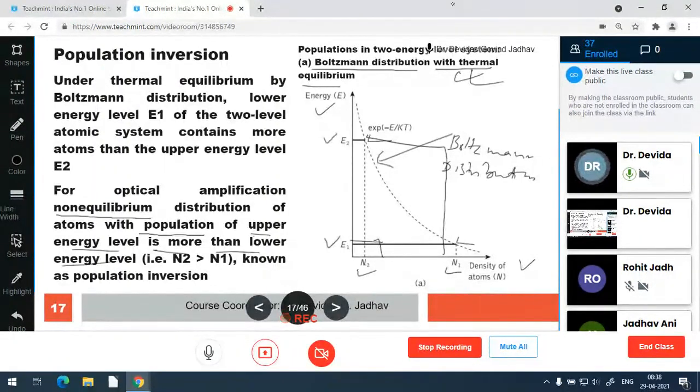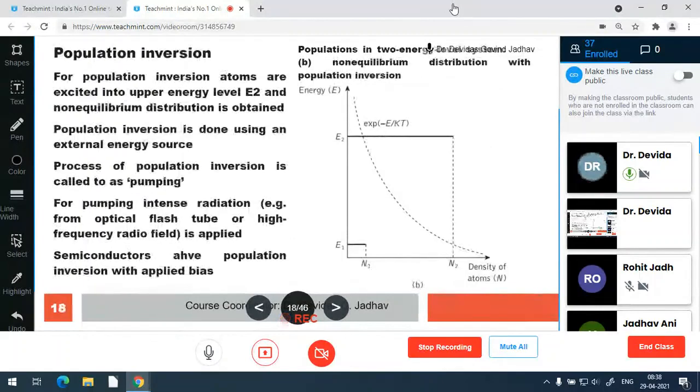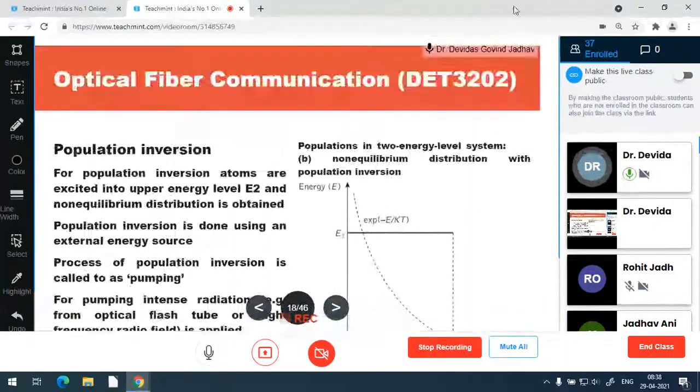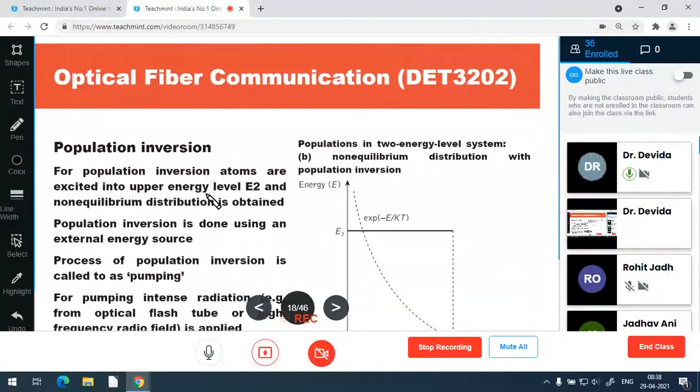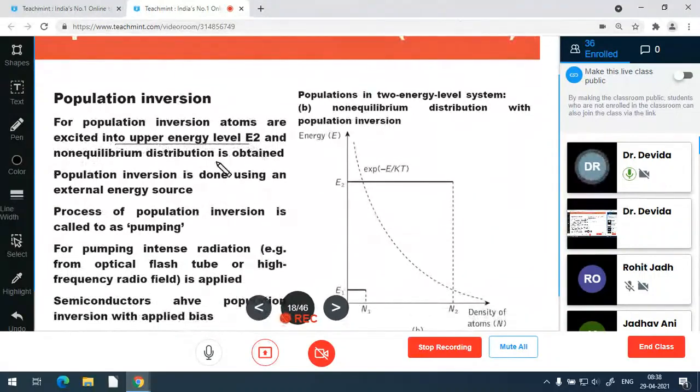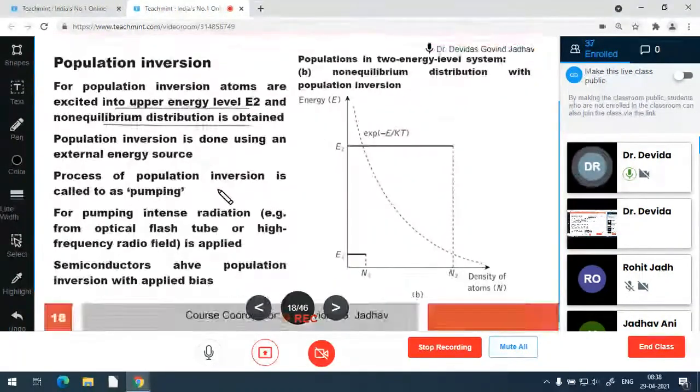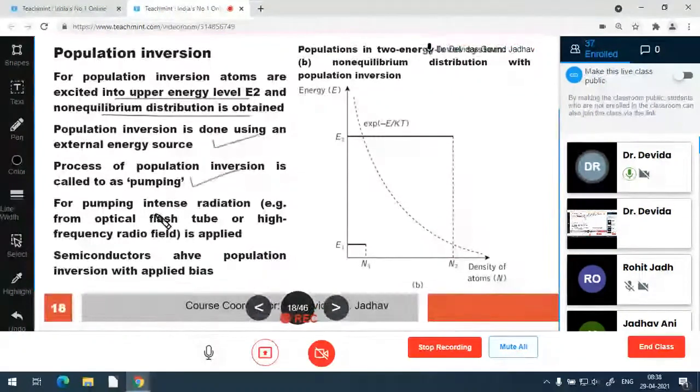So this is observed in the crystal structure due to a mechanism called pumping, and pumping can be done with any energy source: optical energy source, thermal energy source, or electrical energy source by biasing. In population inversion, the atoms must be excited to the upper energy state E2, and a non-equilibrium distribution must be obtained. Population inversion is done using an external energy source. This process of population inversion is called pumping.